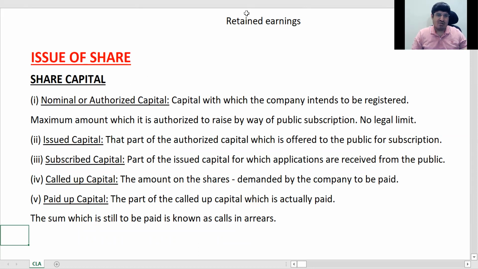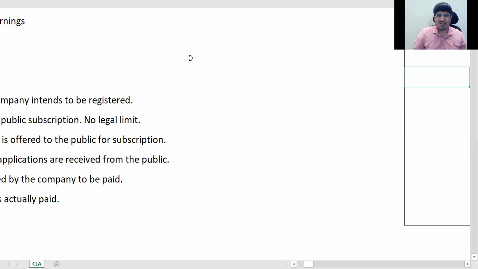ठीक है, तो हम अभी types of share capital देखेंगे, जिसमें एक है authorized capital होता है, issued capital होता है, subscribed capital होता है, called up और paid up capital होता है. ठीक है, तो अब ये जो यहाँ पढ़ने से अच्छा, let us take an example. So what we'll do, these are 5 types of capitals. Let us take an example and then you will understand this very easily, right?